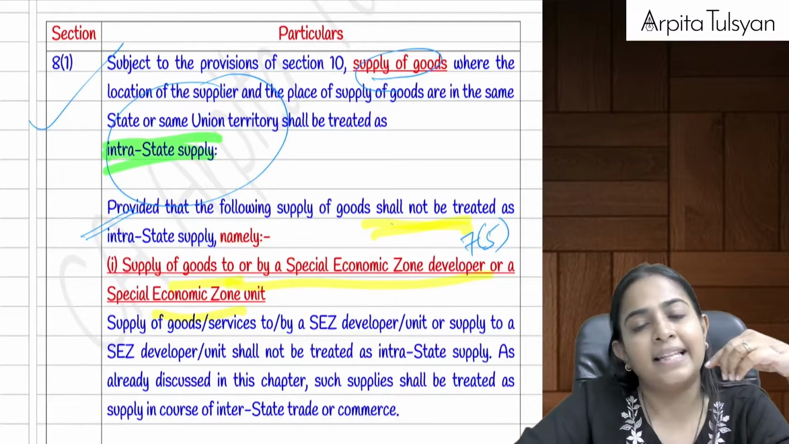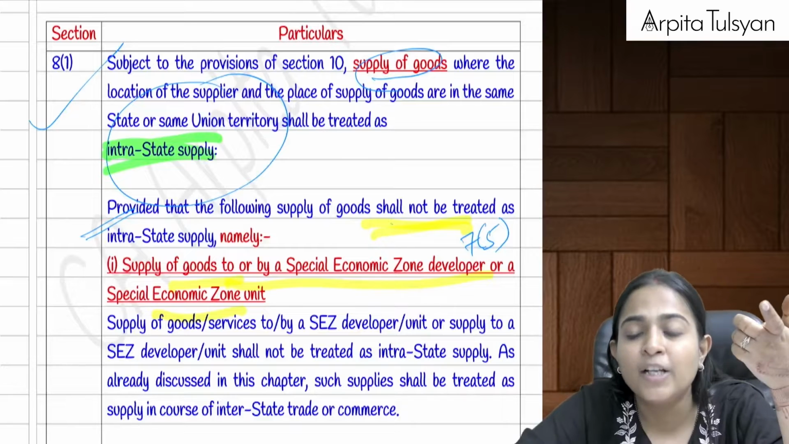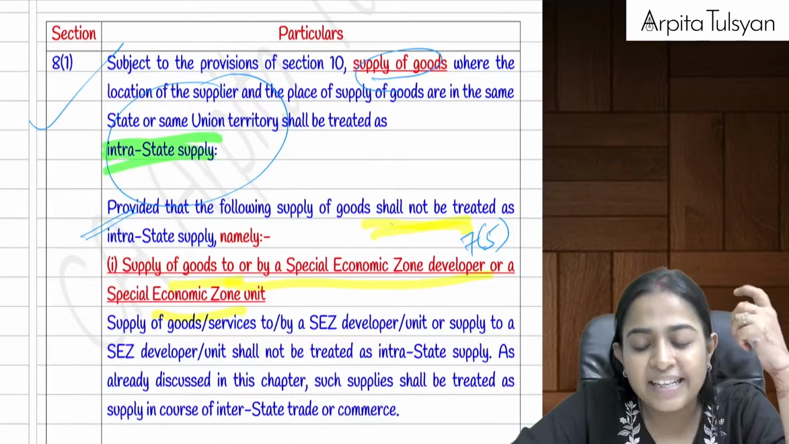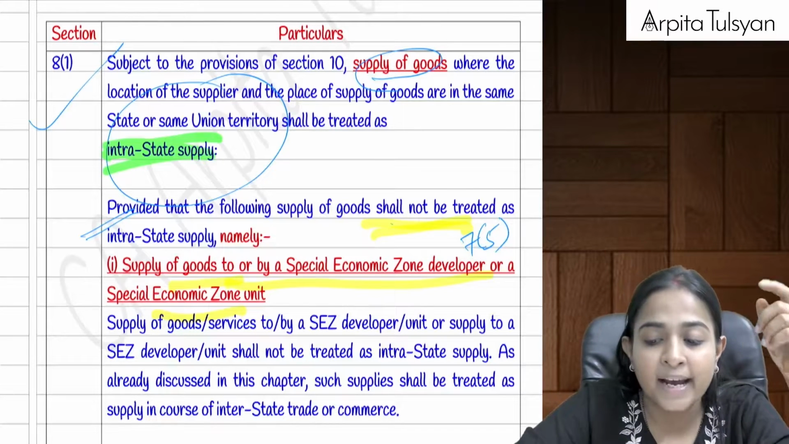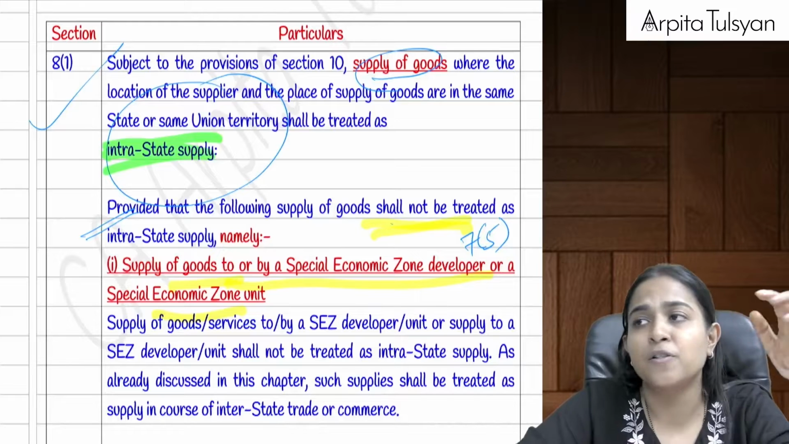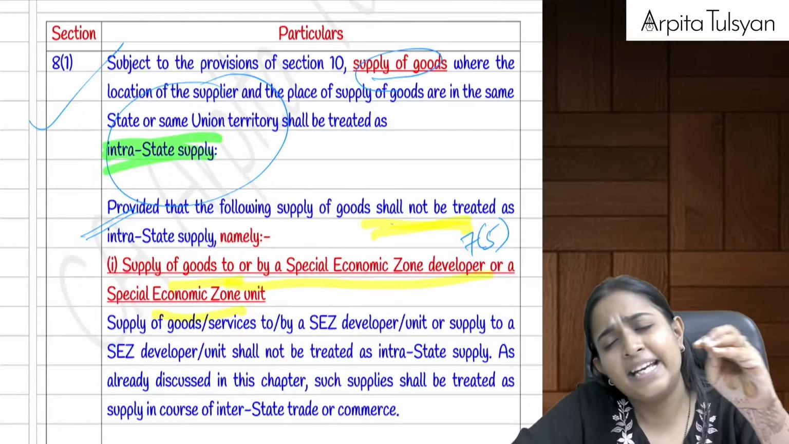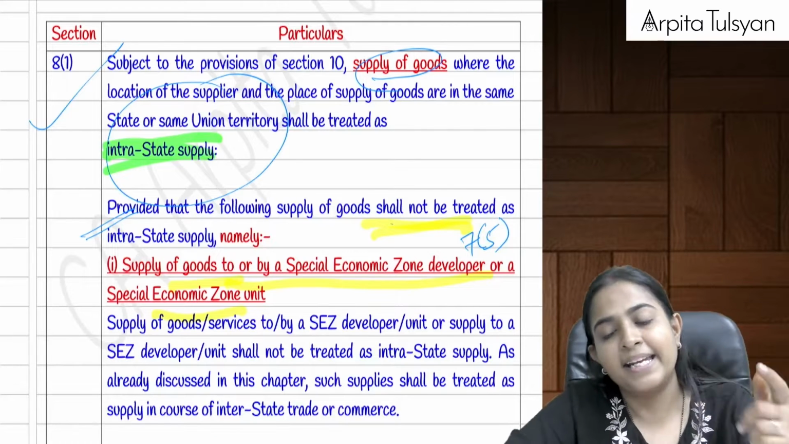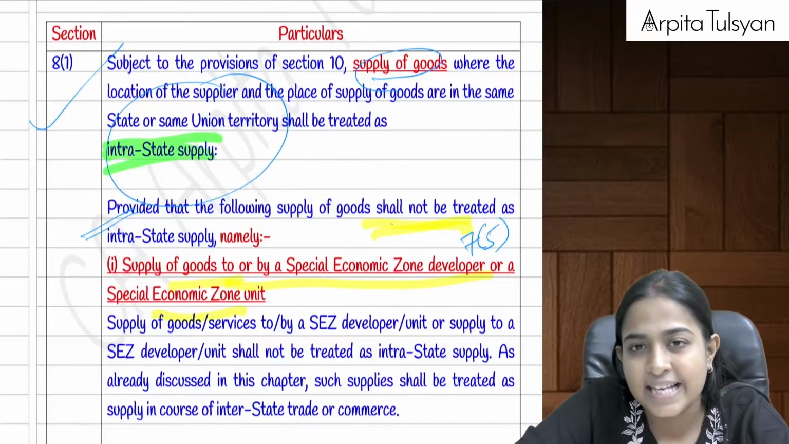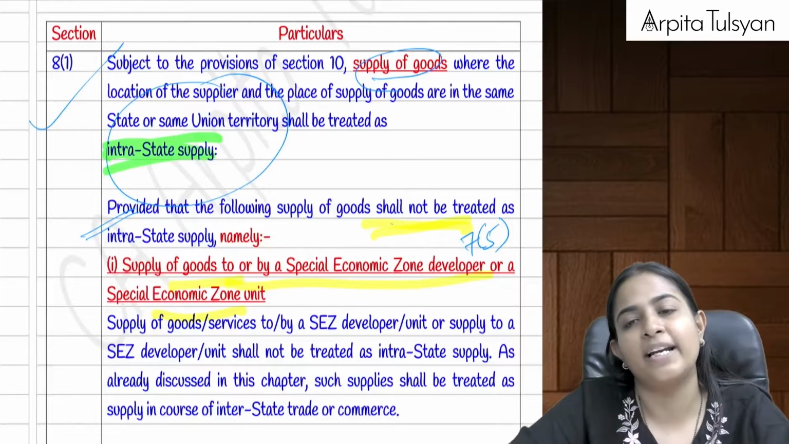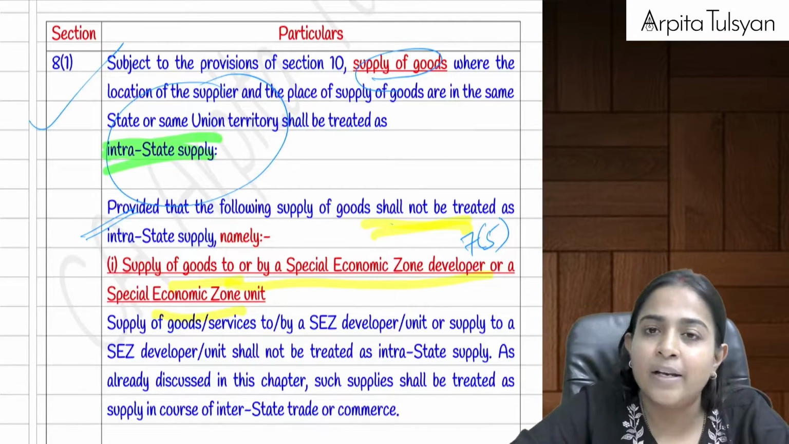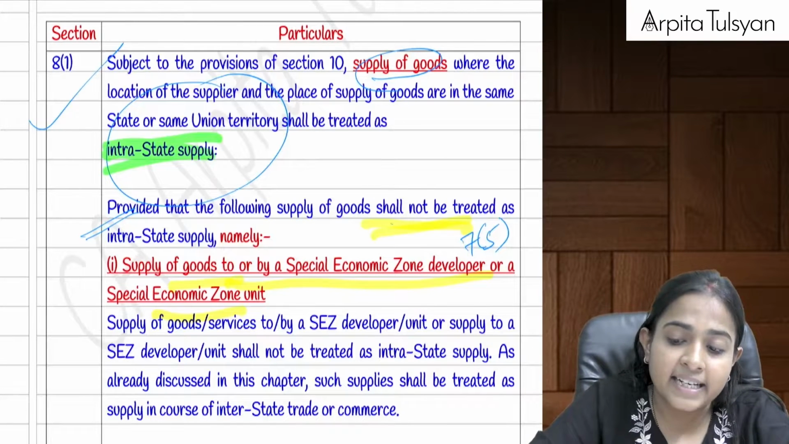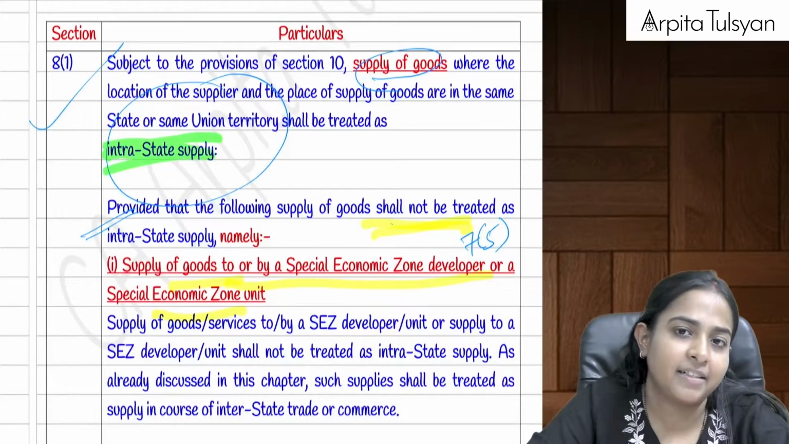And the last one, when you are supplying any goods to a foreign tourist, that will never be considered as intrastate supply. Tourist means any person who is normally not going to stay here in India. He has come to India for a vacation. He is going to stay in India for a maximum period of 6 months. If you are supplying any goods to him, even though the supply is done within the same state, with the tourist standing outside your office, that will never be considered as intrastate supply. That will always be considered as interstate supply, and you have to apply IGST.